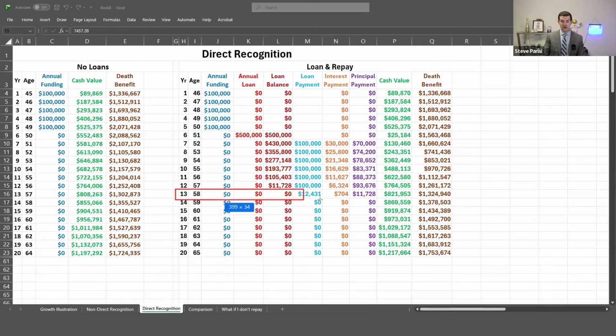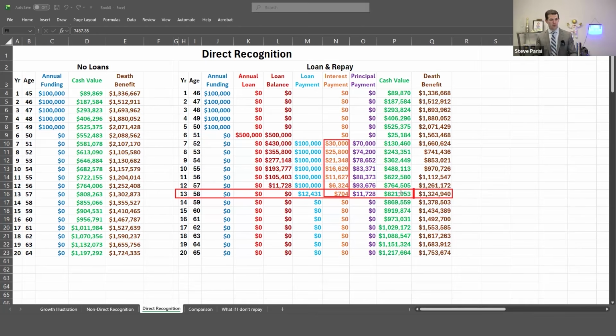Because your loan interest rate is higher. It's 6% instead of 5.1% with the non-direct recognition option. So more loan interest with the same out-of-pocket payment every year means it is going to take longer to pay that loan back in full. However, while I've paid more interest, what does it look like once it's repaid?